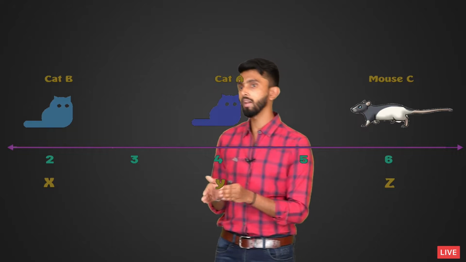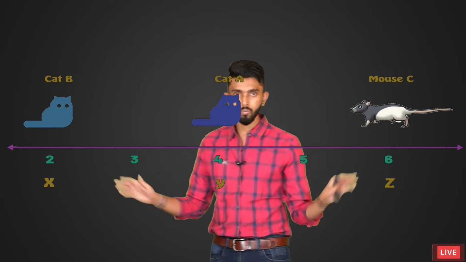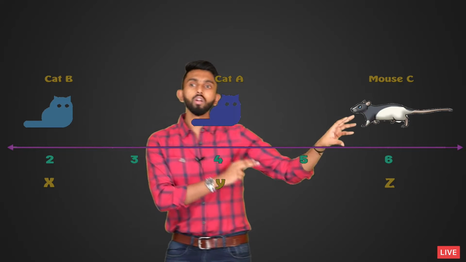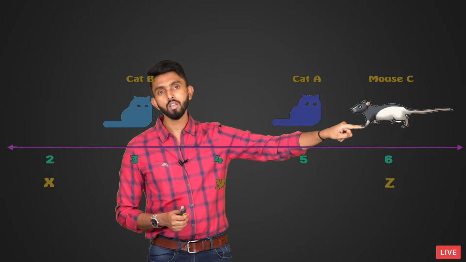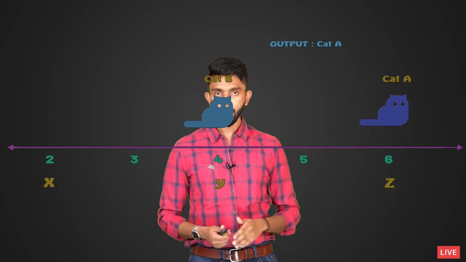Of course, this should have been x, that should have been y, this should have been z. There is a small mistake, don't worry about it. But the point is, who is going to reach faster? Who's closer to the mouse? So, naturally, who's going to reach first is cat A, right? And obviously, your output has to be cat A.